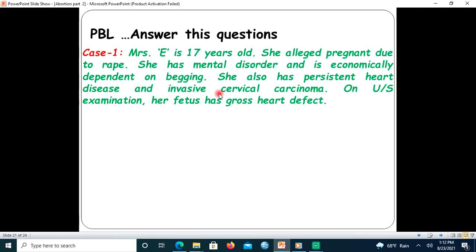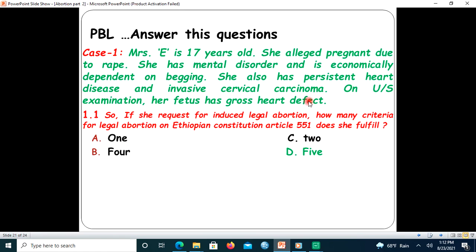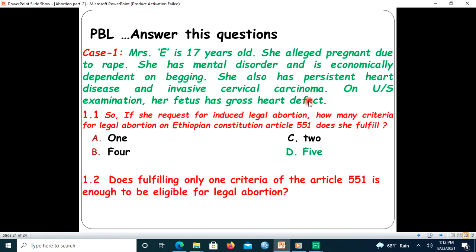Four. The fetus also has a gross heart defect. This is also another criterion. Five. So the answer is five. Fulfilling only one criterion of the Article is enough to be eligible for medical abortion. Yes. We have seen this in the first part.